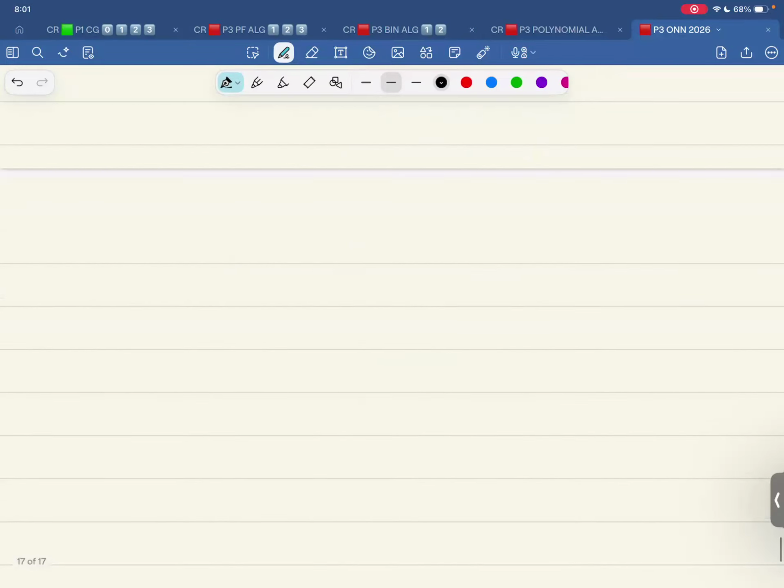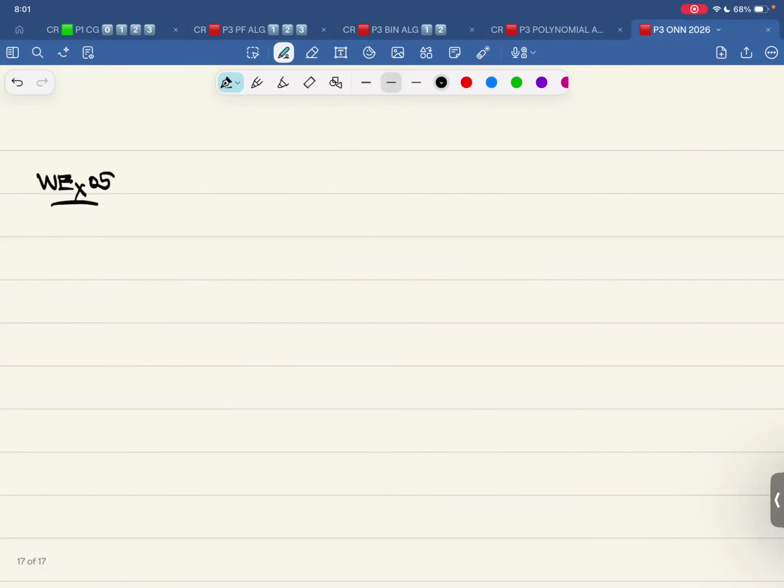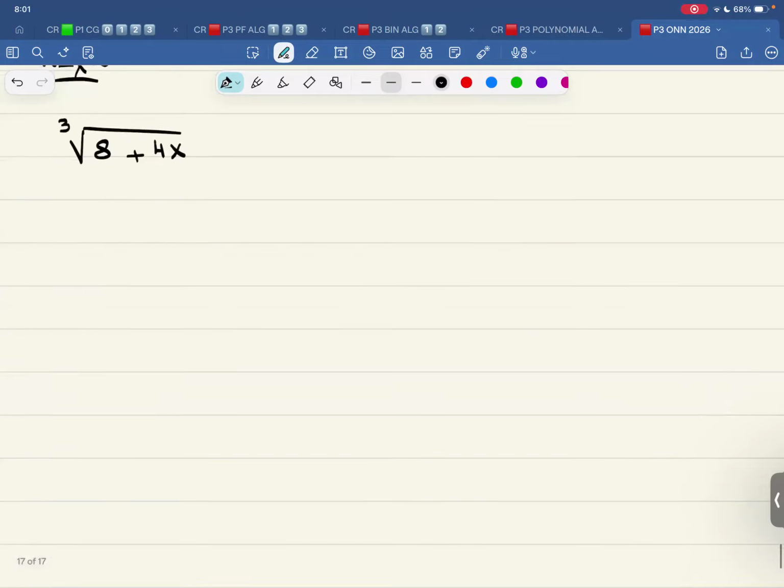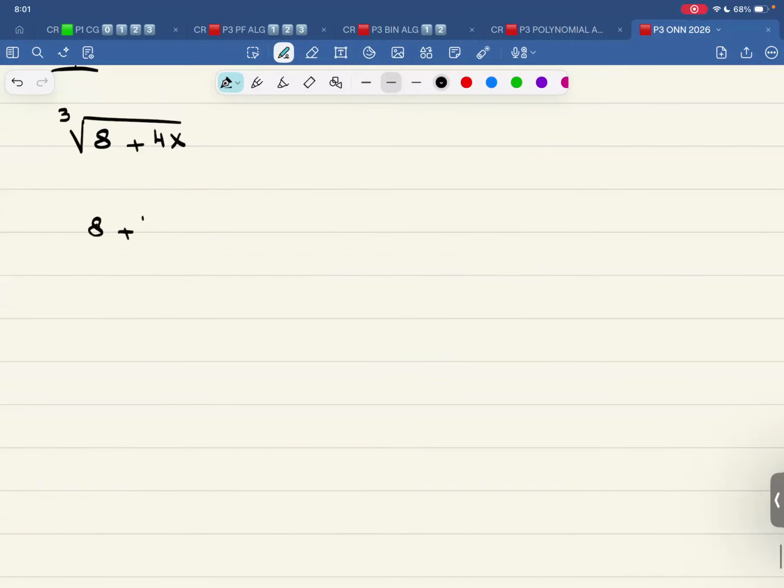Let me do worked example 5. What if the first term is not 1? So this is 8 plus 4x, and this time it is the cube root. So that is (8 plus 4x) raised to the power of 1/3. That is 8 common: 8 times (1 plus 4 over 8 x) raised to the power of 1/3.